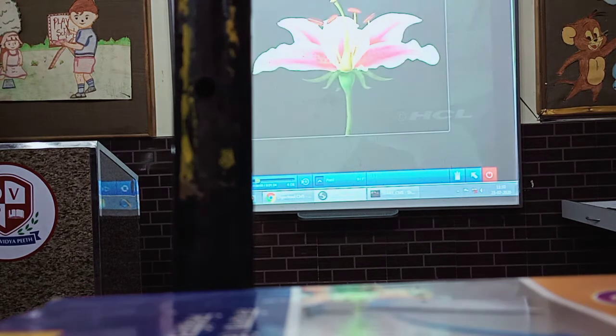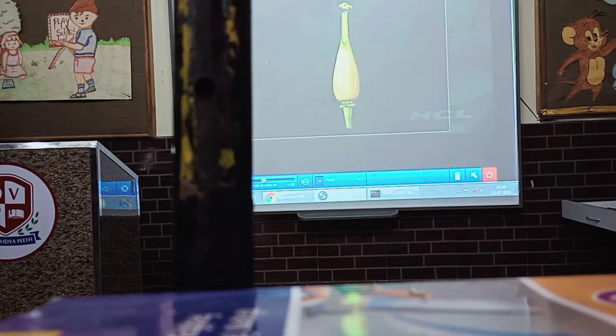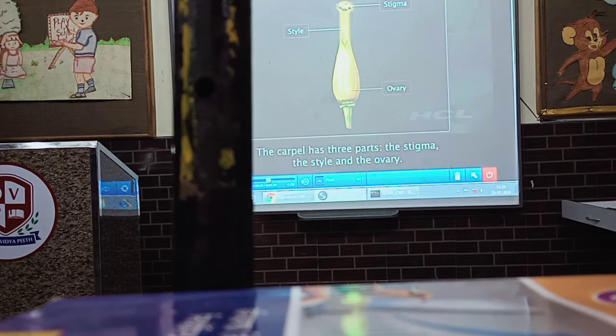Now we are going to move even farther into the flower, down to the middle. This is where we will find the pistil. Can you see the pistil in the flower? The carpel has three parts: the stigma, the style, and the ovary. The style is the stalk that holds up the stigma. The stigma may be expanded into a bulb or disc, or divided into two or more slender parts.